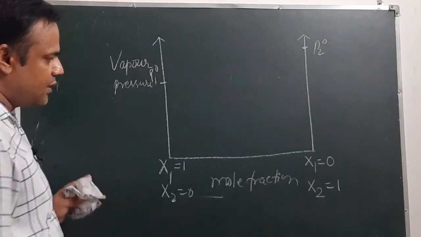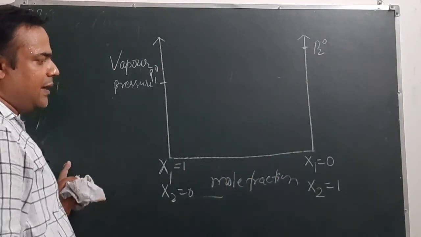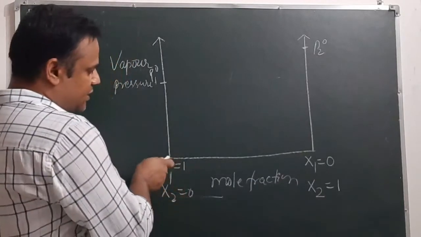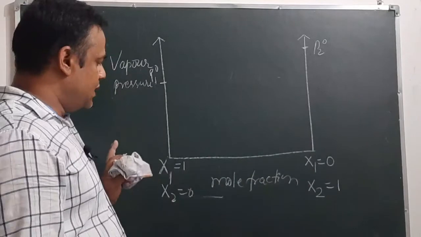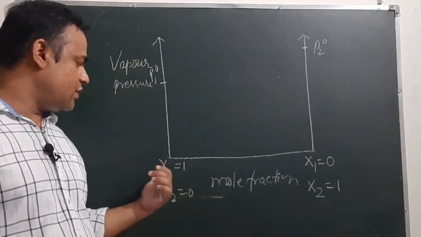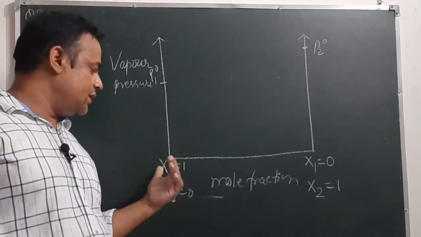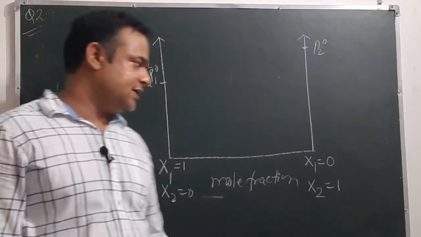Now when we go from left to right or right to left, what will happen? Any point inside this is indicating solution, and in solution when we move from left to right, mole fraction of component 1 will start to decrease and component 2 will start to increase.